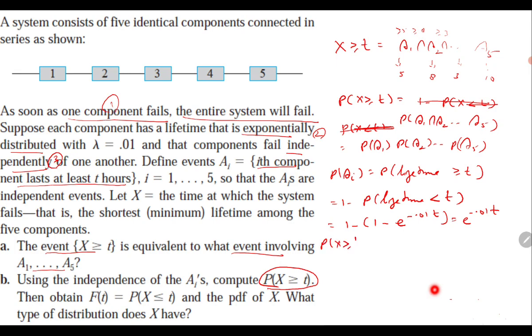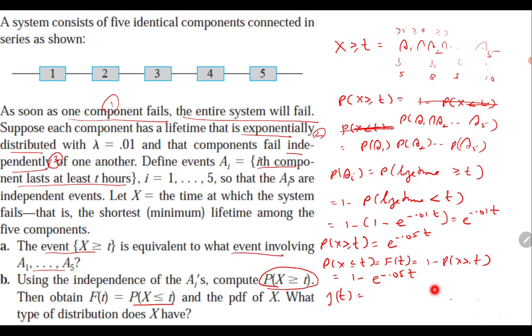Now the probability of x greater than or equal to t would be the product of the probabilities of A1, A2, up to A5, all of which are the same. That's why it becomes e raised to the power minus 0.05 t. You multiply all of them. And now if you have to compute the probability of x less than or equal to t, which is F of t, you compute it as 1 minus the probability of x greater than or equal to t, which is 1 minus e raised to the power minus 0.05 t.